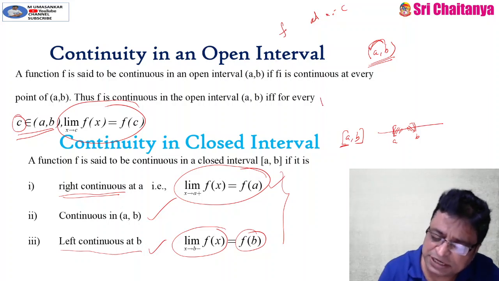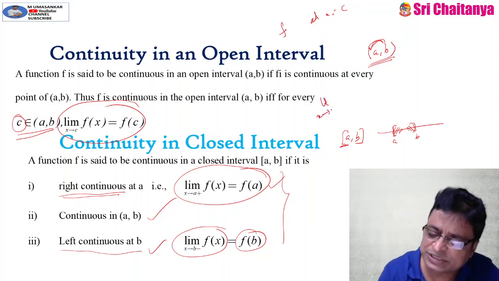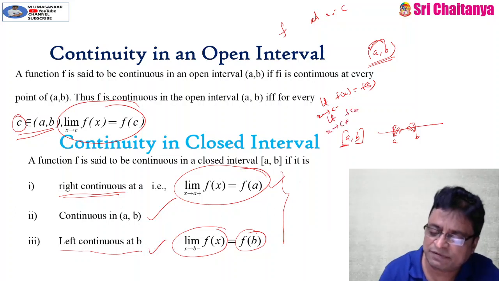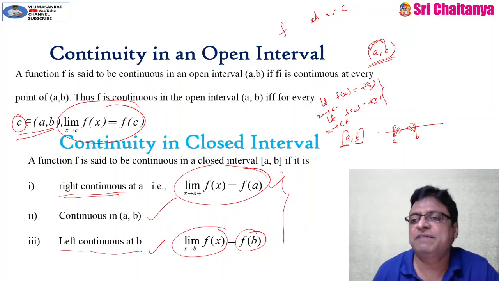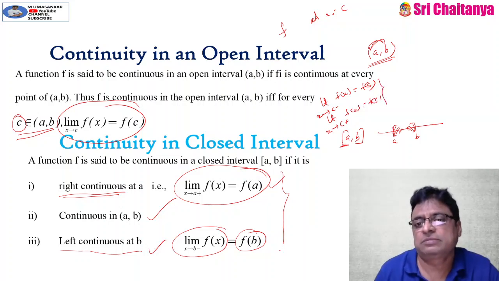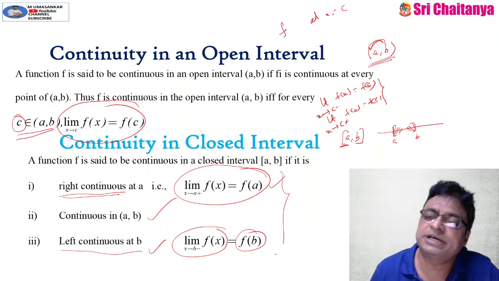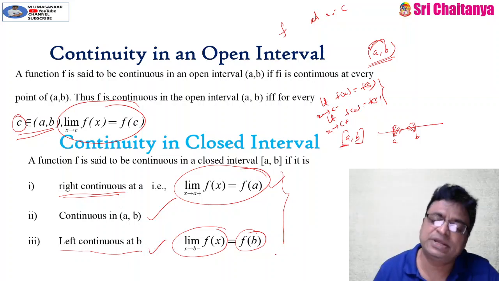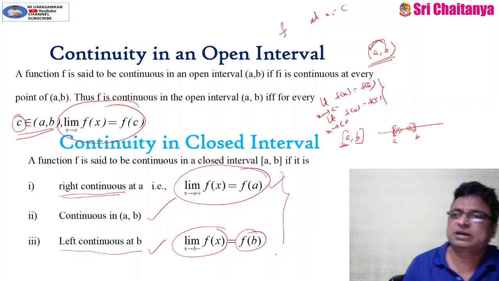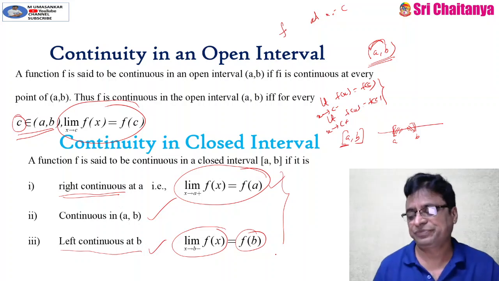If it is left continuous, that means limit x tends to c minus f of x is equal to f of c. This is called left continuous. And right continuous means limit x tends to c plus f of x is equal to f of c. Whenever these two concepts, left and right continuity, are satisfied by the function at a point x is equal to c, then we can say that the function is continuous at x is equal to c.